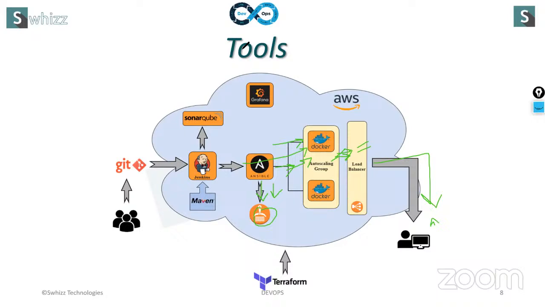This is one way. There is another way to connect this pipeline. Let me tell you that also. Suppose developers develop the code in Git. From Git, they push the code to GitHub. The code will be checked in SonarQube for quality checking.